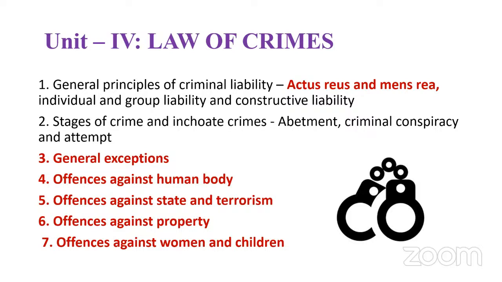Next, we have stages of crime and inchoate crimes. So abetment, what is abetment, criminal conspiracy, under which provision it is given, and attempt under the various provisions. These are all important. And next we have general exceptions. If you're studying law of crimes, you're going to study the IPC. If you take the IPC, definitely without reading general exceptions, you can't cover this particular unit.